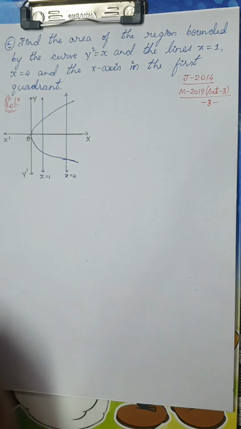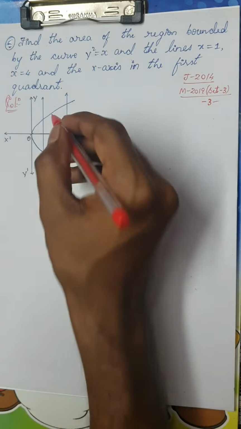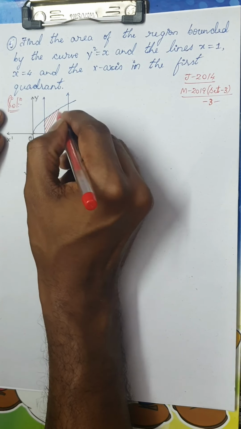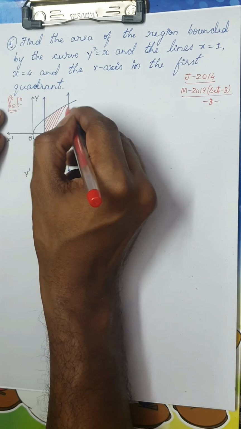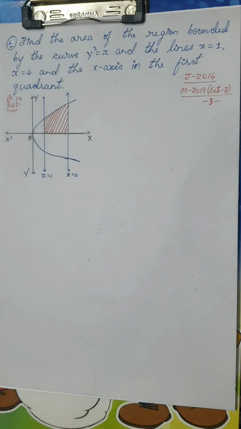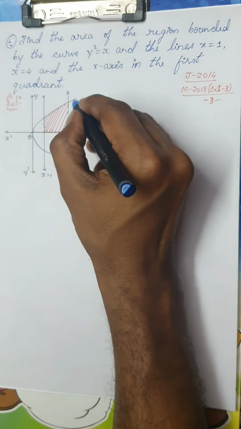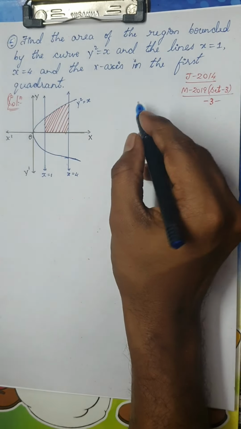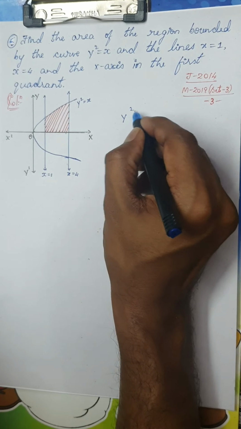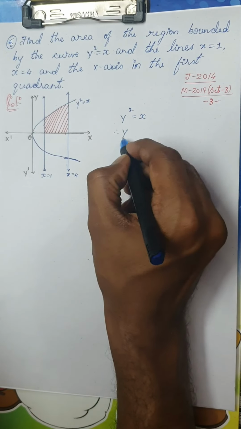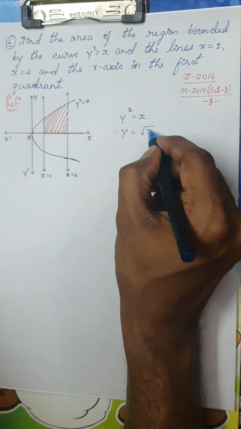So this question is similar to the question which you have already solved. So the required area would be this area, isn't it? Okay, right? So this curve is actually, you can write here, this is y square is equal to x. Now you can see here, we have y square is equal to x. Therefore, y would be root x.